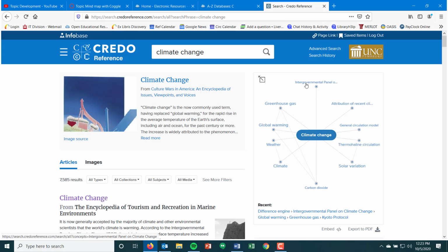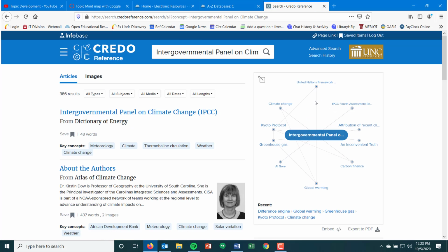Well, what is that? You can also within this mind map click on things, and so it will then bring up search for new articles based upon that intergovernmental panel on climate change, but it also kind of redoes the map that you had of this original topic of climate change. Now it's like bringing you out to a different part of the web, and so what are the things that can then branch off of the intergovernmental panel kind of deal? And so how do you break that down?